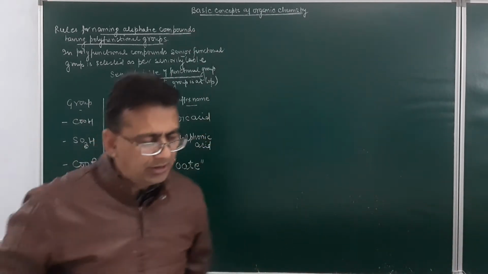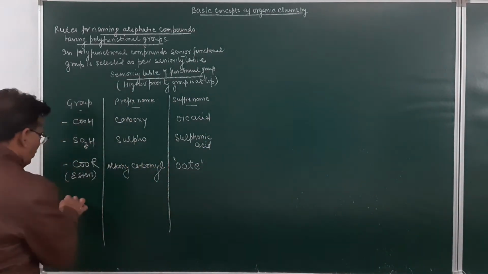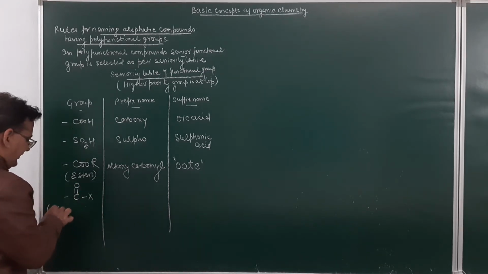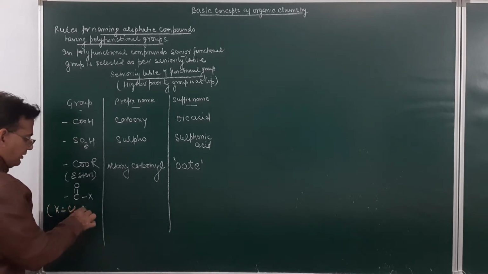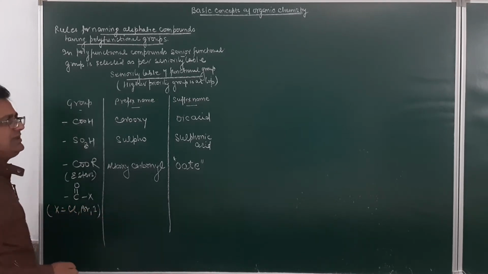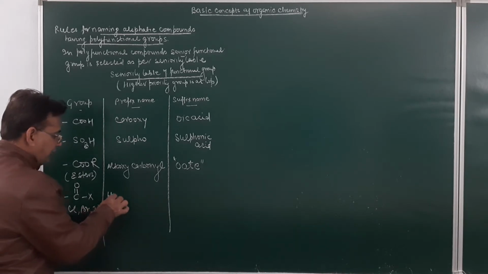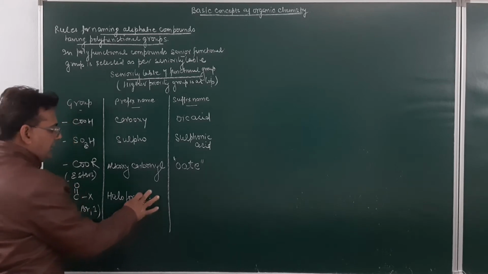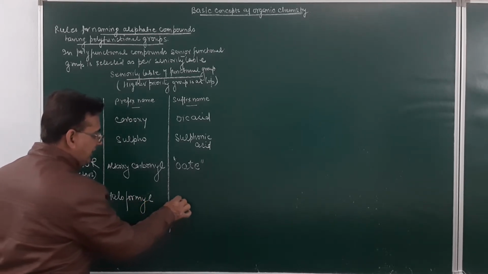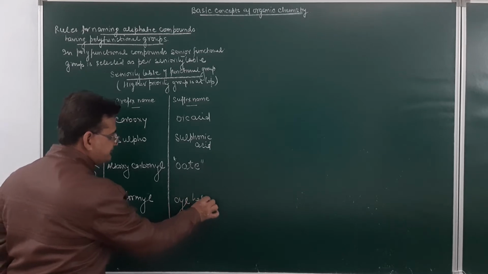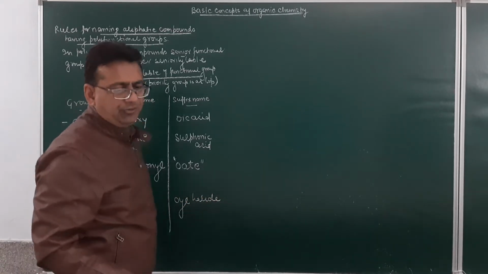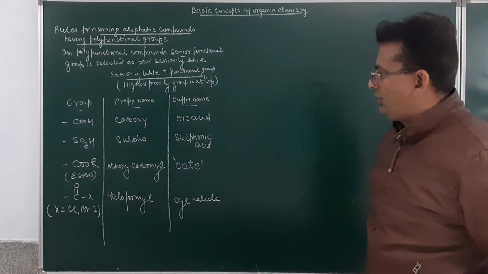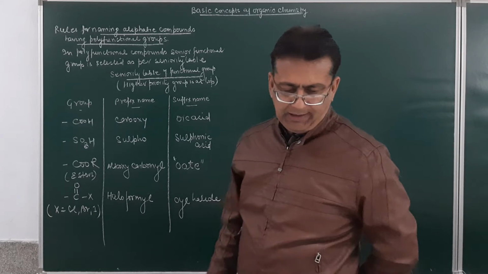If you have the group C double bond O with X, here in this case X will be chlorine, bromine or iodine. The prefix name of this will be haloformyl, and the suffix name will be given as oyl halide. Am I getting clear, students? This is haloformyl and oyl halide.